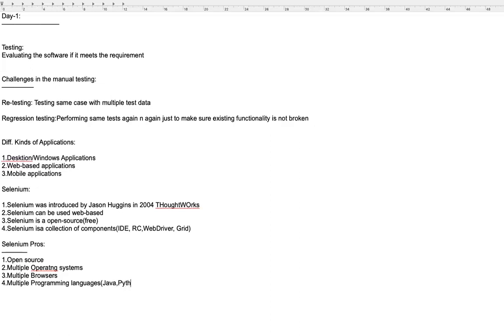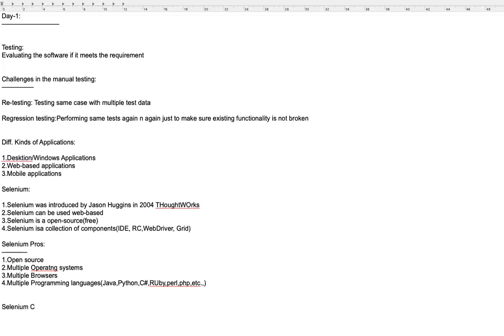It supports Java, Python, C Sharp, Ruby, Perl, and PHP as well. So this is the main advantage again. You can learn any programming language of your choice, and you can start using Selenium. So these are the pros of Selenium.